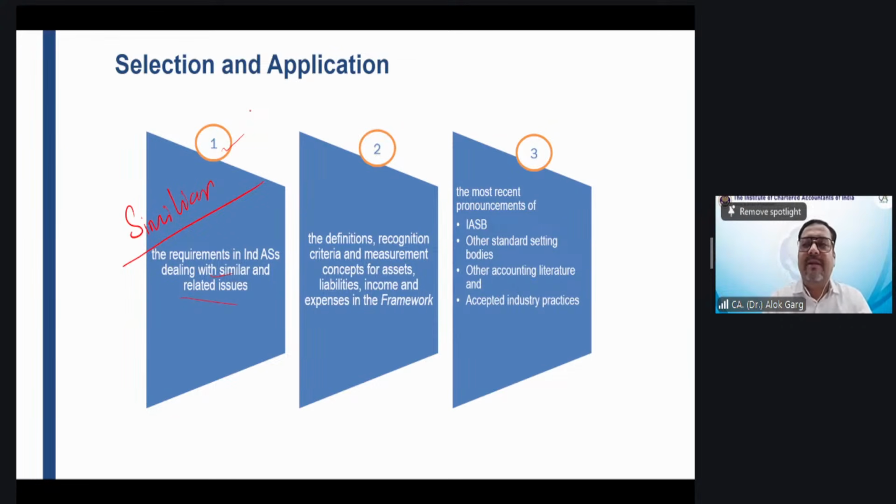Ravinder, for example, when you acquire a subsidiary, which standard is applicable? Whether Ind AS 110 will be applicable or 103 will be applicable. On the acquisition date accounting, 103 is applicable. But on the reporting date, which standard is applicable, Ravinder, if there is a subsidiary? 110, because the reporting date standard is 110, the consolidated financial statements. The acquisition date standard is 103.